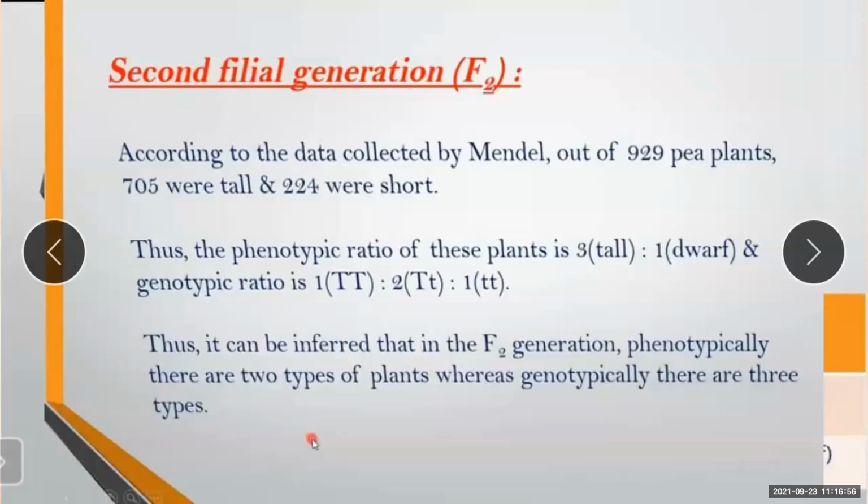Then we have seen the different types of RNA, which are divided according to their functions: ribosomal RNA, that is rRNA, messenger RNA, that is mRNA, and transfer RNA, that is tRNA. What is the function of rRNA? It helps in protein synthesis.